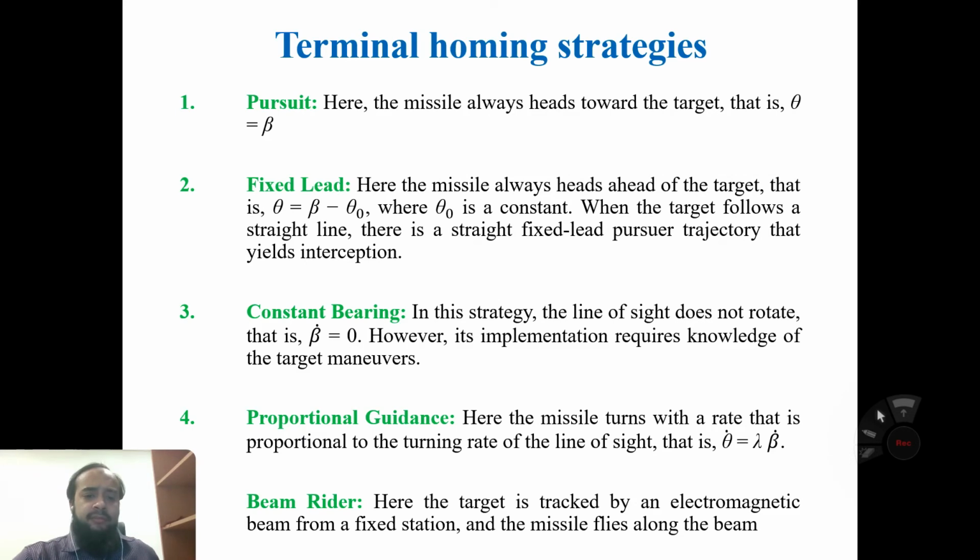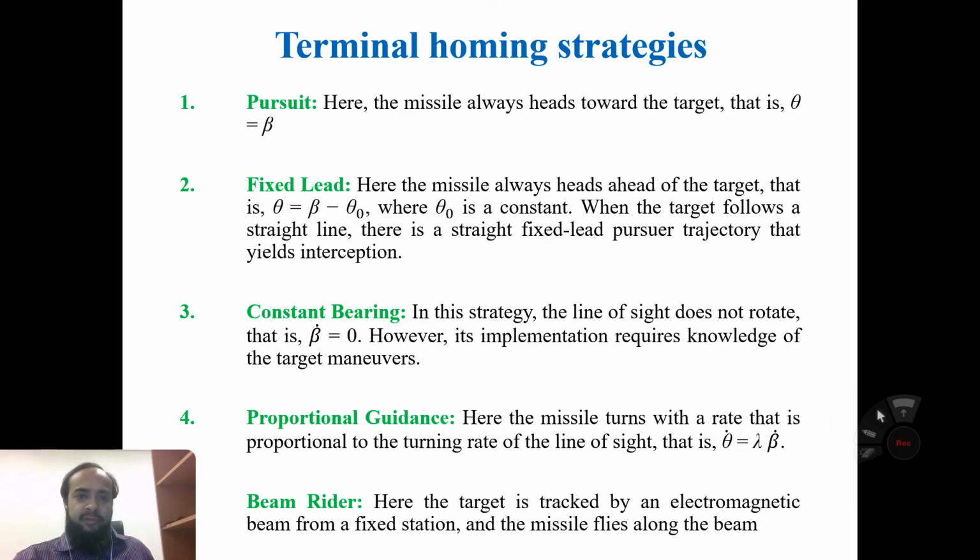Now we have five different strategies for terminal homing. In the five different strategies, we will first study the pursuit guidance, then fixed lead guidance, constant bearing guidance, and proportional guidance. We have already studied proportional navigation. So proportional guidance is the same as proportional navigation, and finally the beam rider, and the derivation of the equation is all the same. There is no difference to it.